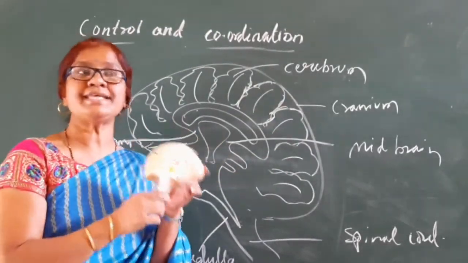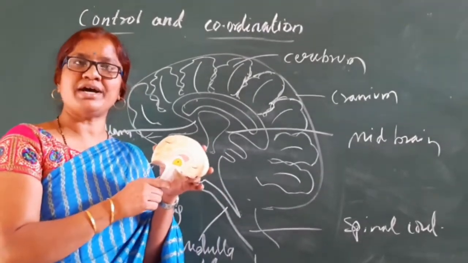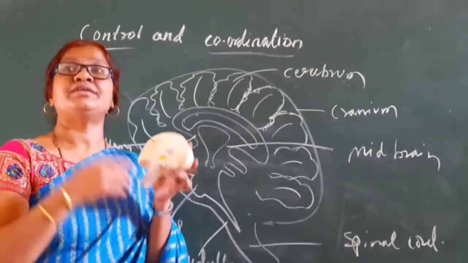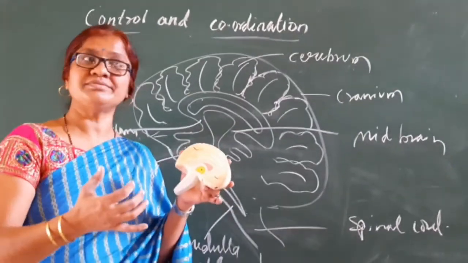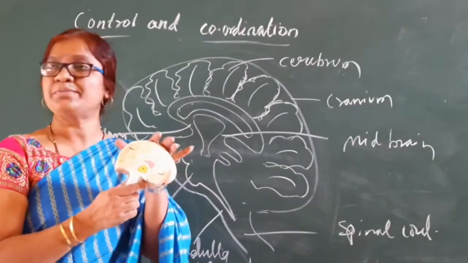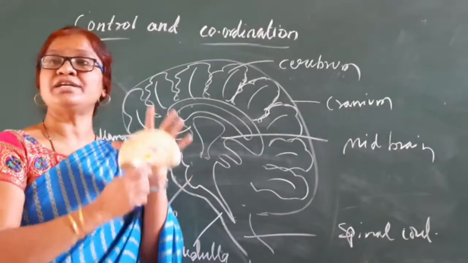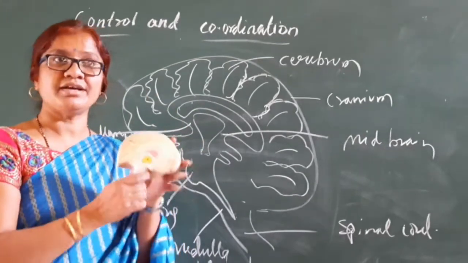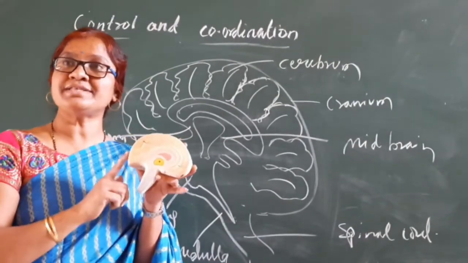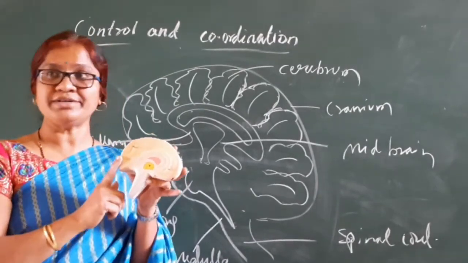The cerebrum is the seat of memory and consciousness, and it is the part associated with all voluntary actions. Remembering, thinking, and what we recall, everything is by the cerebrum. The cerebrum is the site of memory, the site of thinking, the site of reasoning. So the cerebrum is very important in our body. It reacts to all sense organs. It retains all information, mainly voluntary actions.